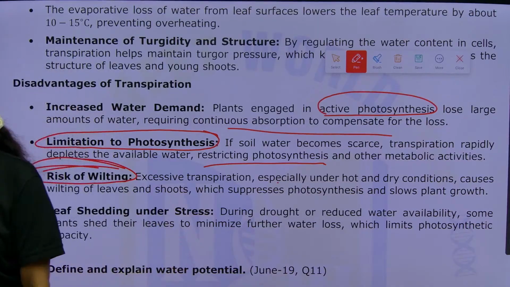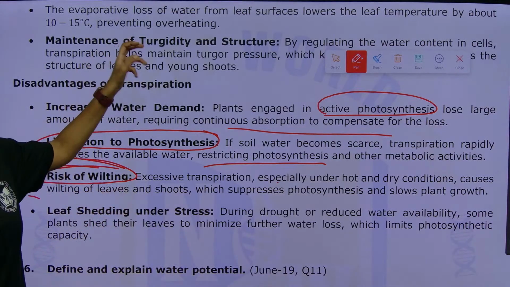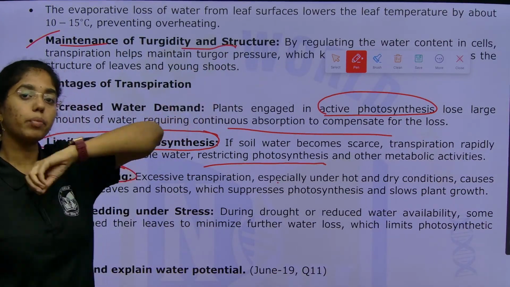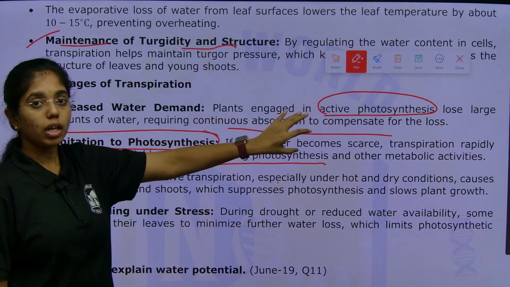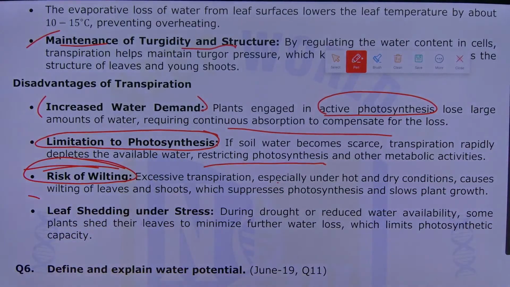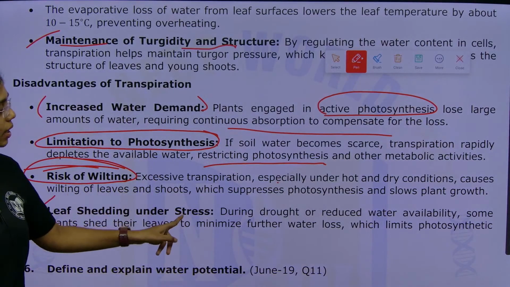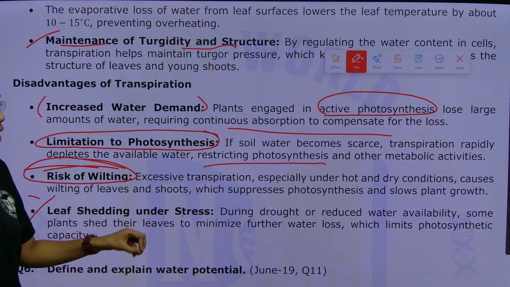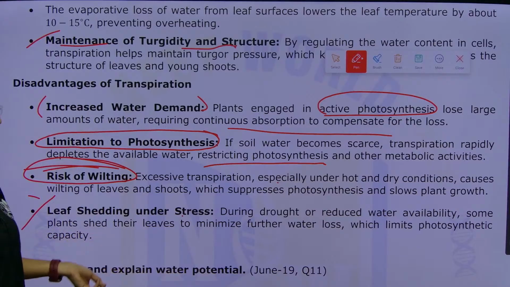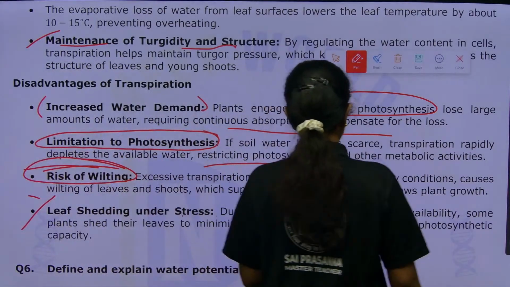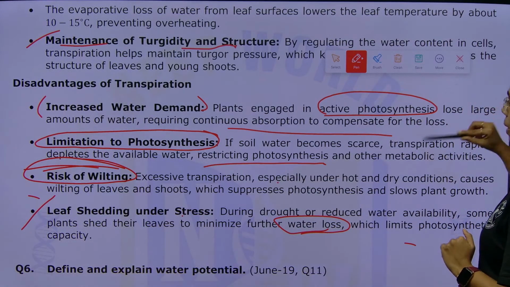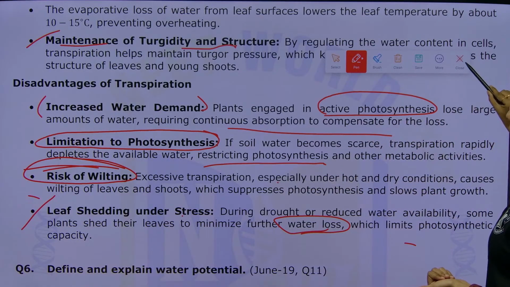the plant growth. Here in this question, any time you just remember the headings and sub-headings, and the explanation is up to your part. Use the proper terminology and explain in your own words, okay? But these main titles are important, okay? Next is leaf shedding under stressful conditions. During drought or reduced water availability, some plants will shed their leaves to minimize further water loss, which will limit the photosynthetic capacity. This will be limiting what? Photosynthetic capacity. These are the disadvantages of transpiration.